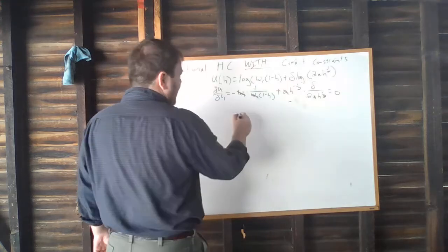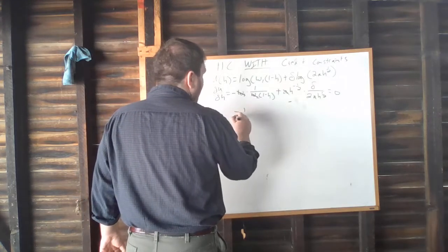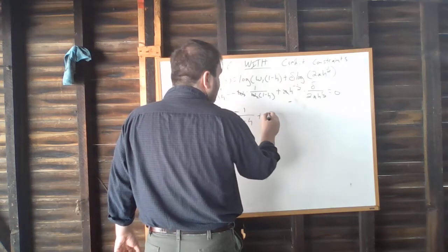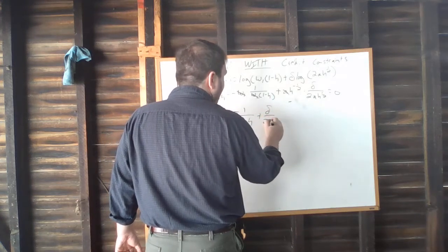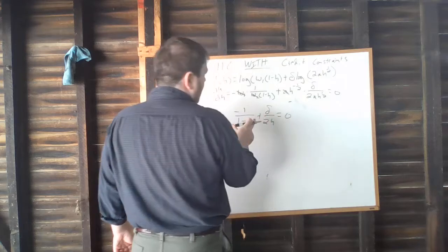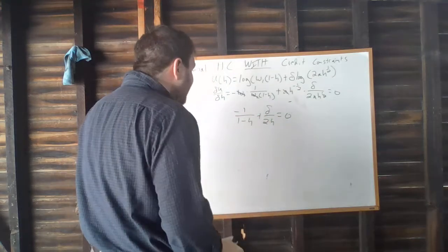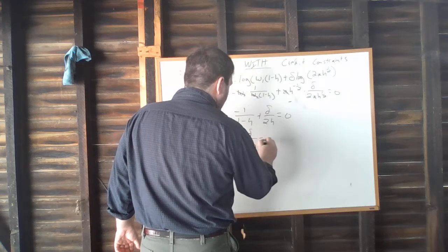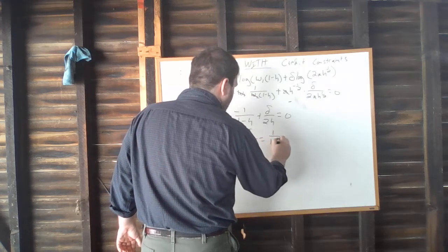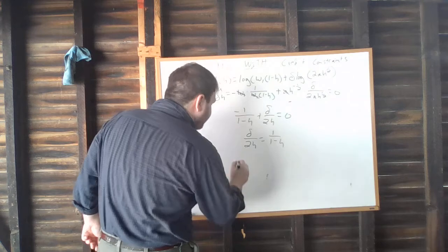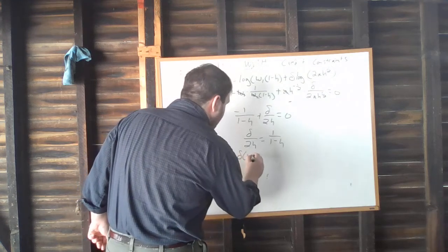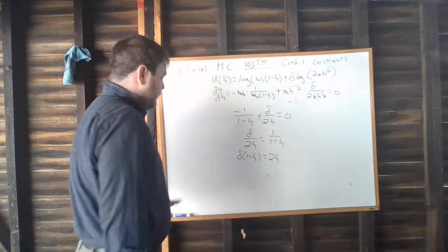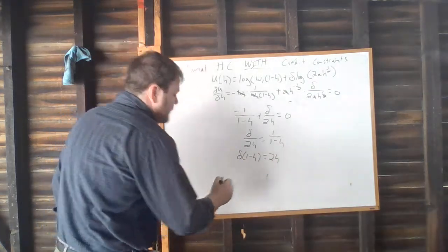So this is going to end up being minus 1 over 1 minus h, plus delta over 2h equals 0. I'll move this over to the other side. I'll cross multiply. And then I'll shift all the h's to one side and solve.